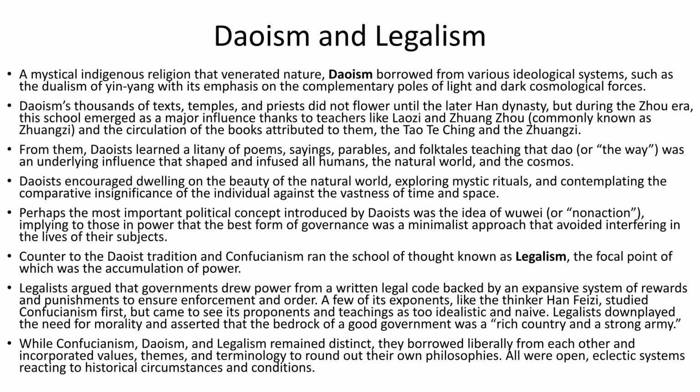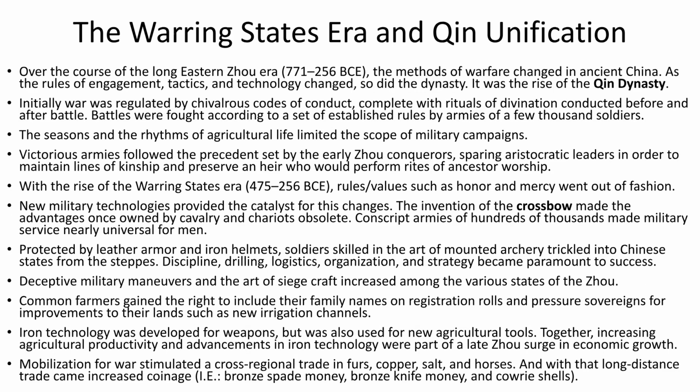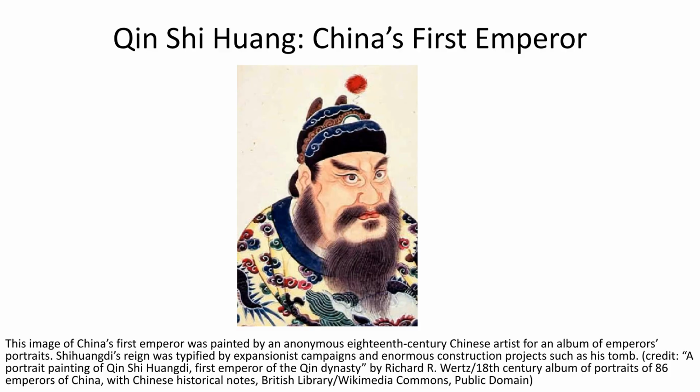The Warring States era brought significant changes to warfare, with new technologies like the crossbow and large conscript armies. This period led to the rise and unification by the Qin dynasty. Qin Shi Huang, China's first emperor, expanded Chinese territory and initiated massive construction projects like the Great Wall and his tomb. Emperor Shi Huangdi's reign was marked by military expansion, the construction of the Great Wall, and the suppression of criticism, including the destruction of many classical texts.